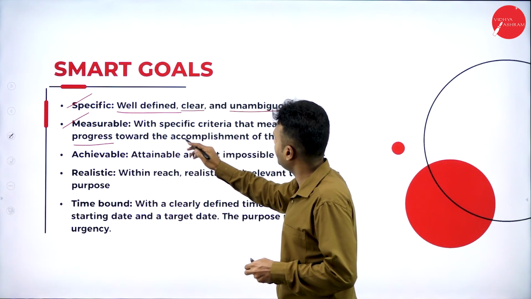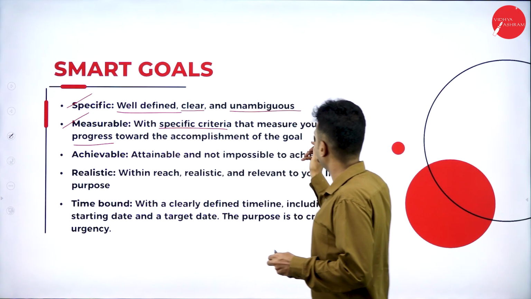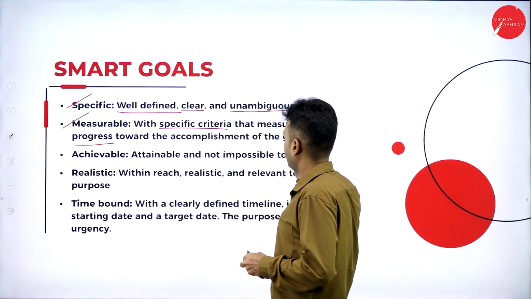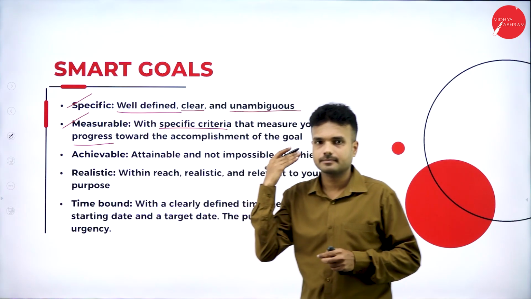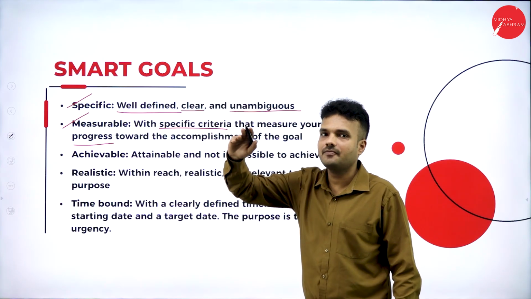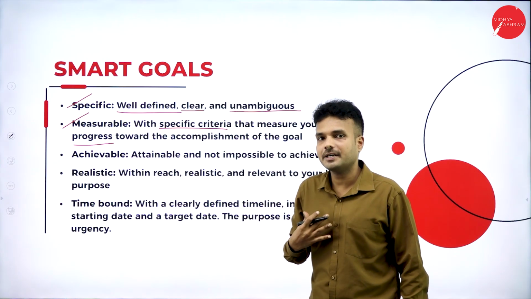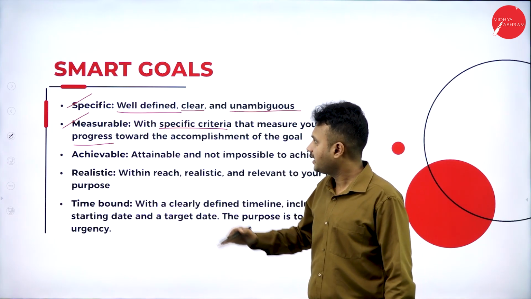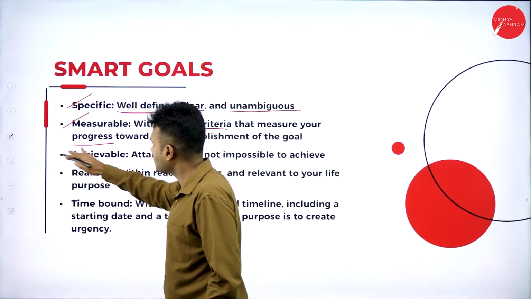For example, my company wants to earn 1,000 crores of profit in a year, so it is going to measure the progress.